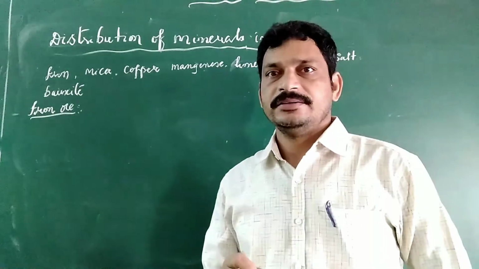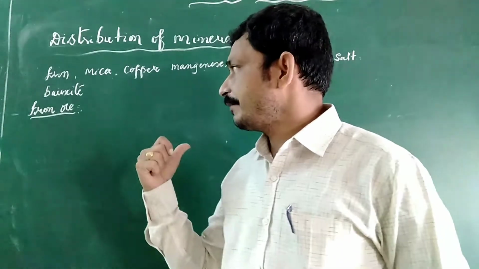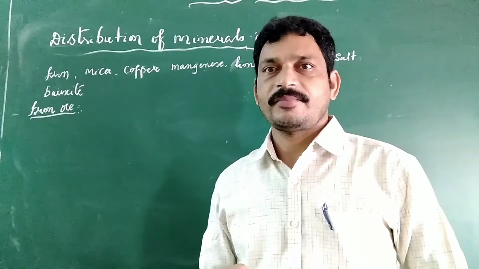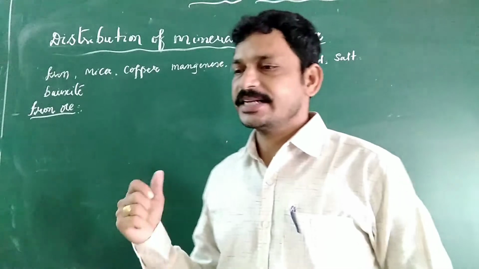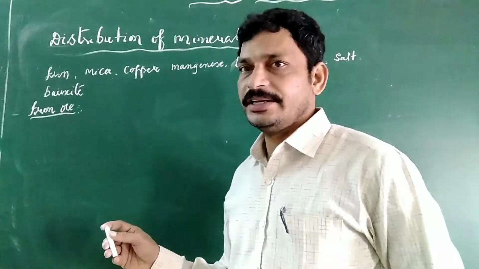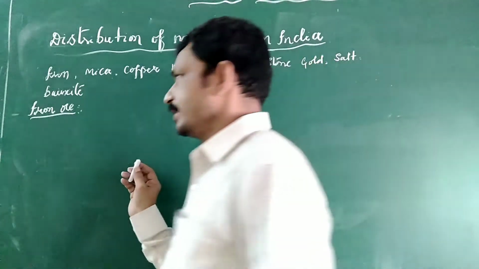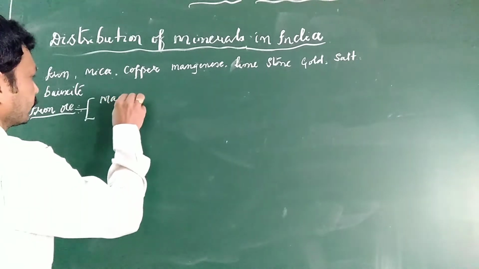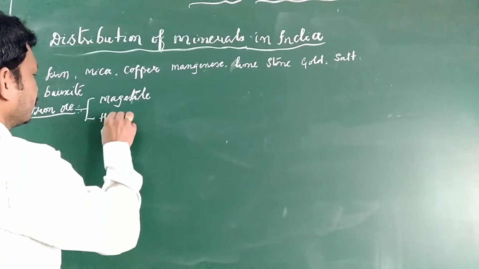Mainly the Chota Nagpur region, Jharkhand, Bihar, and some of the most important states like Odisha, Chhattisgarh, Goa have it. There are two types of iron ore: one is magnetite and the other is hematite.